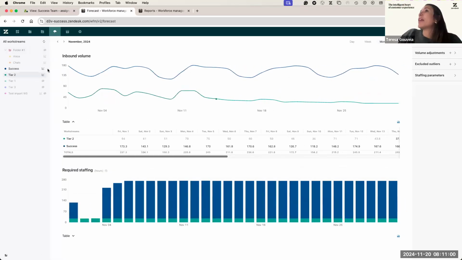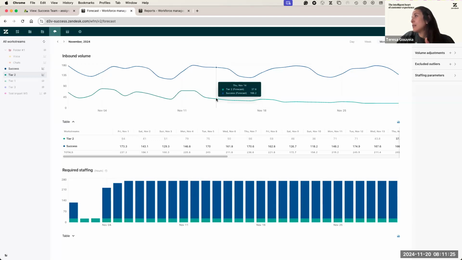Something else I wanted to say is that we have options here to recalculate the forecast. This icon here is to fetch the data again and make sure that we update your historicals and calculate the forecast with that information. The way you understand when was the last time you recalculated is by seeing this point here.